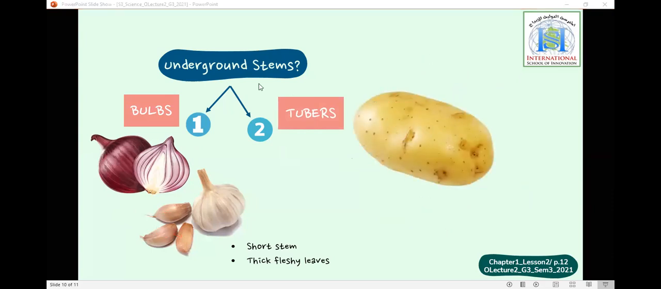The second type of underground stems is the tuber. The potato that you eat is not a fruit or a vegetable, it is a stem. This stem stores food and has buds where new plants will grow. So again, this is a stem. The potato that you eat is not a fruit or a vegetable. It's not the fruit of the plant. It is the stem of the plant. You are eating a stem. And this stem has buds here, where new plants can grow.